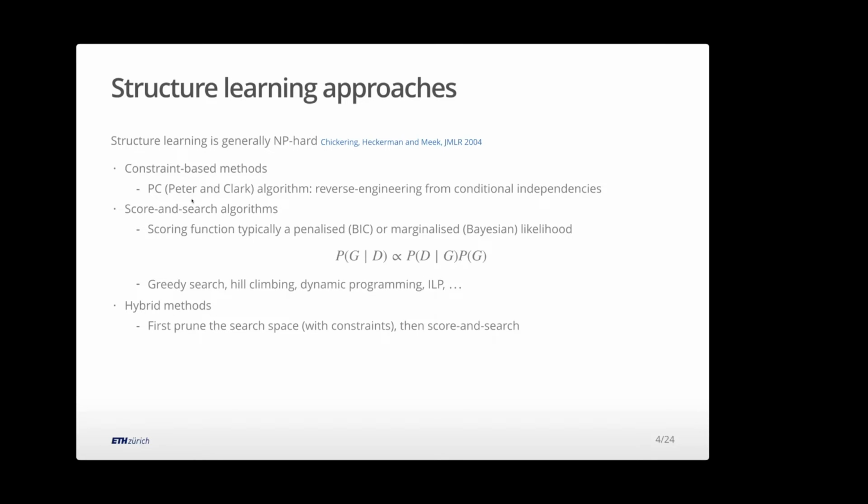What's nice is also to combine these two ways of looking at things, to take constraint-based methods to reduce my search space. So instead of having such a massive number of graphs to look through, I make it more manageable, and then search in a smaller space inside that. This constraint-based testing can be quite quick, and then have a more accurate search inside. One thing that became very popular recently was embedding this problem in continuous space.